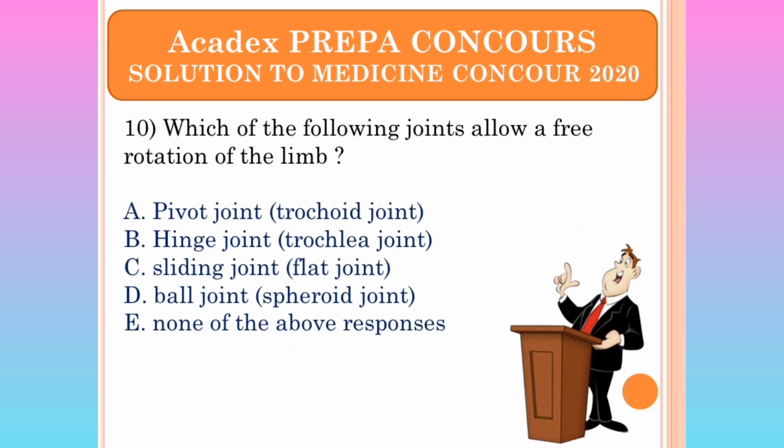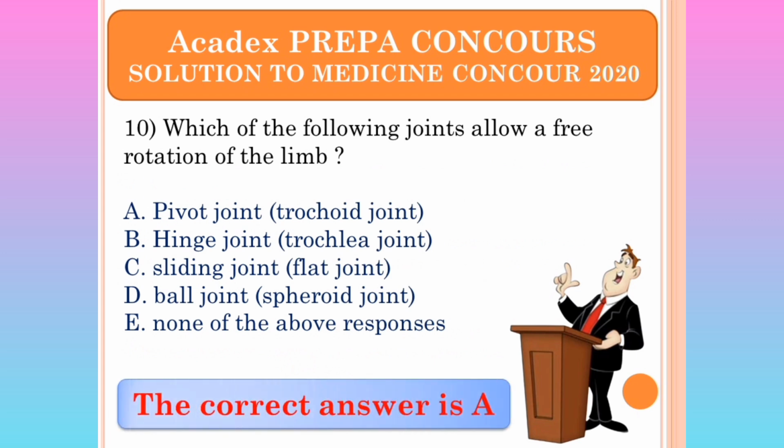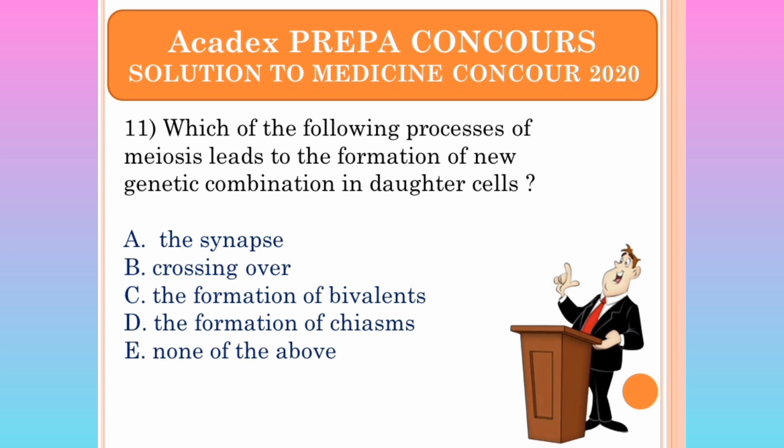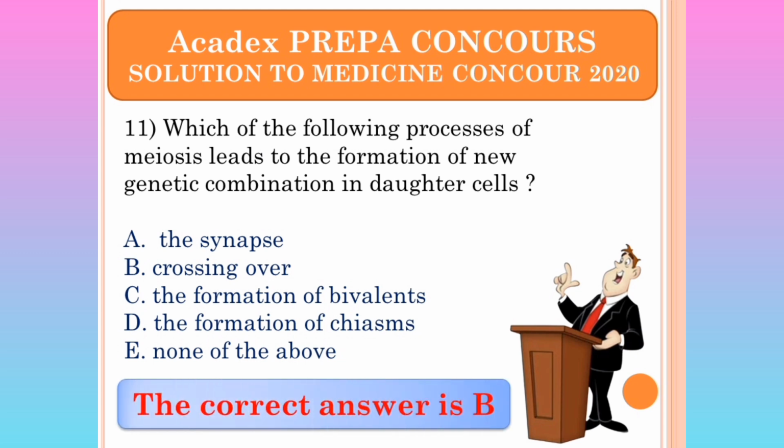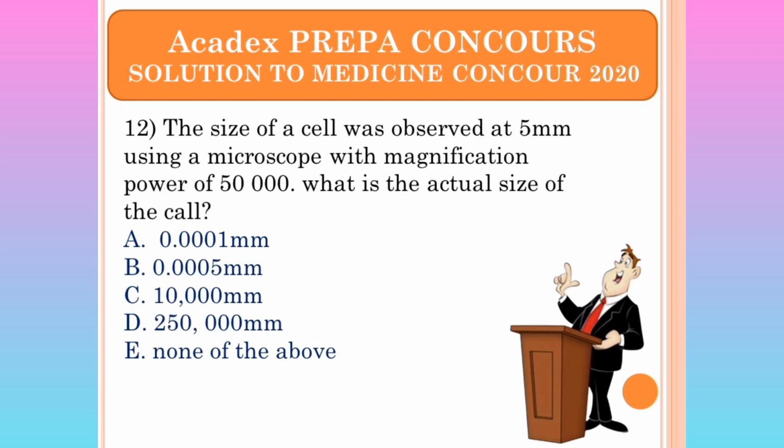Number 10. Which of the following joints allows free rotation of the limb? Clearly the answer should be A, the pivot joint. Which of the following processes of meiosis leads to the formation of new genetic combinations in daughter cells? Crossing over. B, crossing over. Number 12.